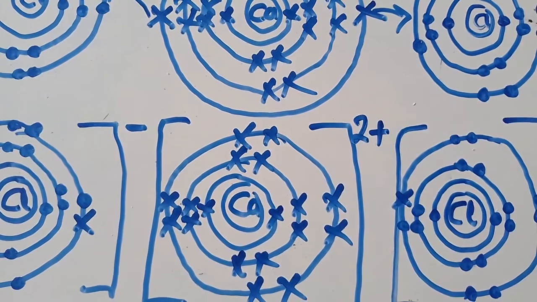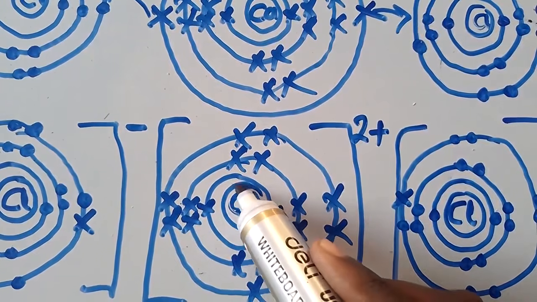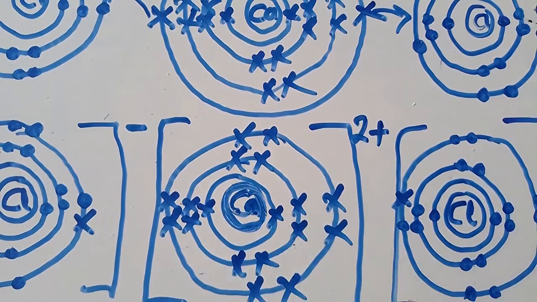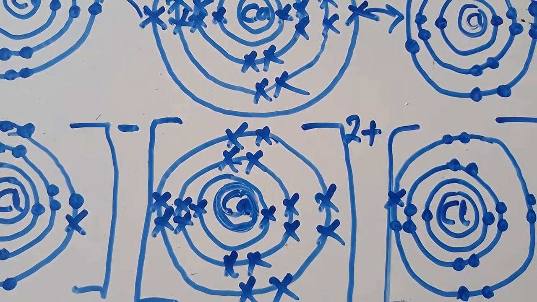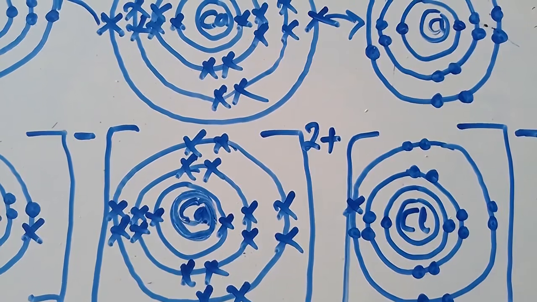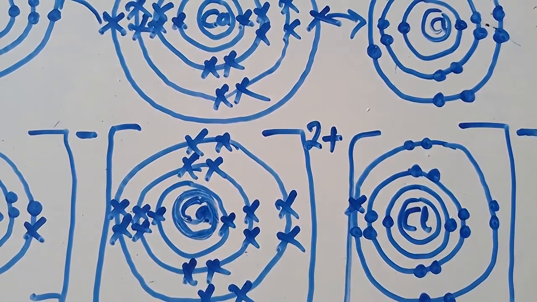Have you seen? So maybe someone is wondering, calcium here, then I put it like this. So this is not a shell, we don't count it. Start counting from there like that. Have you seen? Like this. These charges on top are very important, so you need to make sure that you show those charges. Those charges are very important.